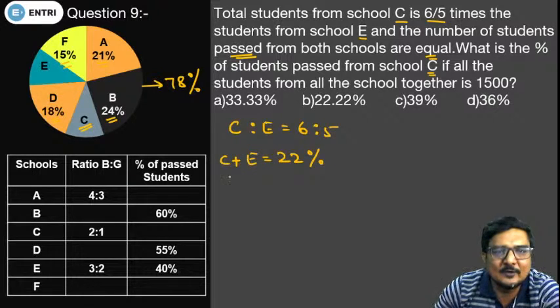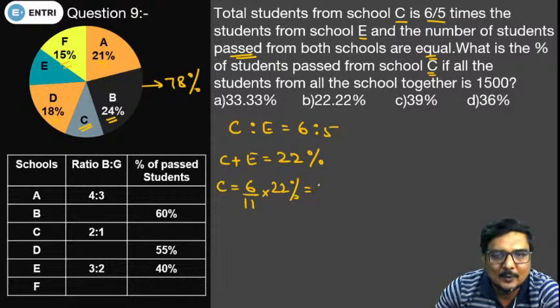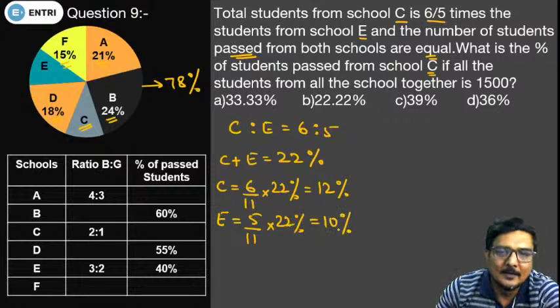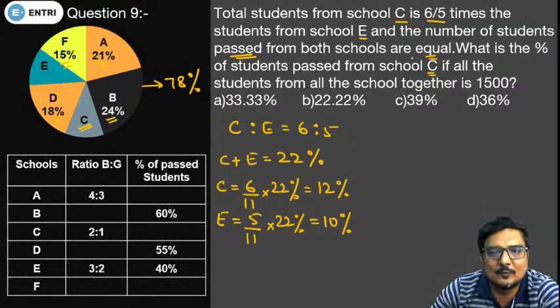So the percentage of students in C comes out to be 6 by 11 of 22%, which means 12% students are in school C, and the students in school E come out to be 5 by 11 of 22%, which is 10%. Now what is the question saying? The number of students who pass from both the schools are equal.